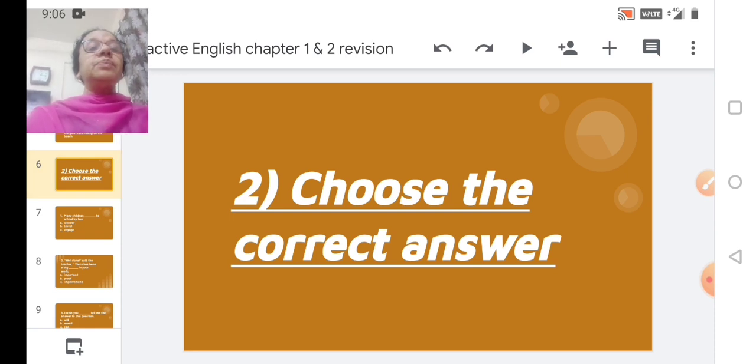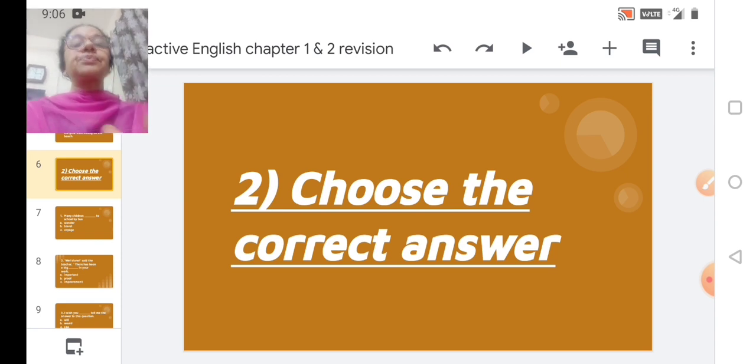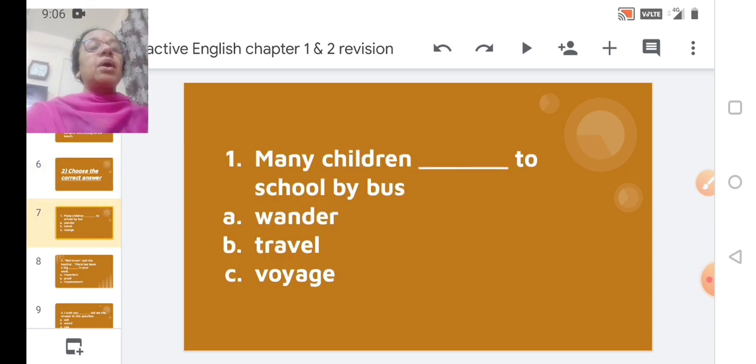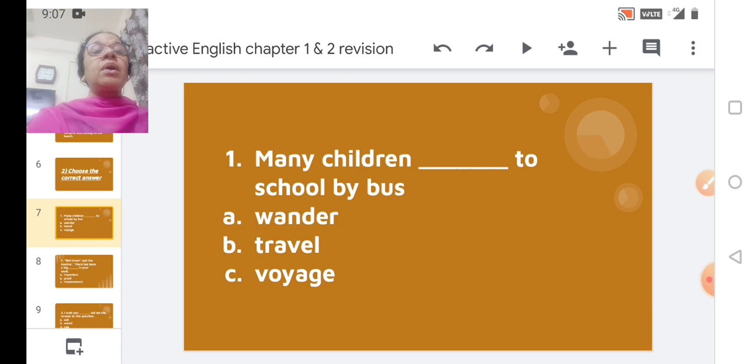We move further. Now here we have another question. Choose the correct answer. Let us see. Number 1. Many children dash to school by bus. The options given are, you don't have to write anything on that dash. You have to just click the correct answer. Many children dash to school by bus. First one, wander. Second, option B, travel. Option C, voyage.